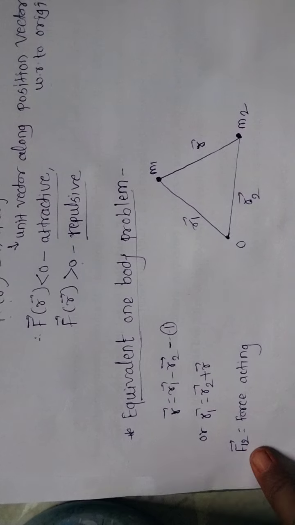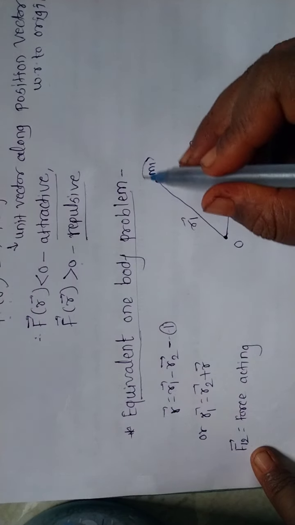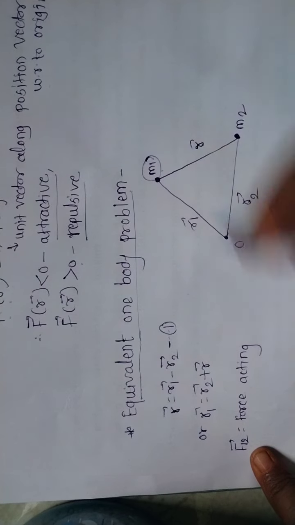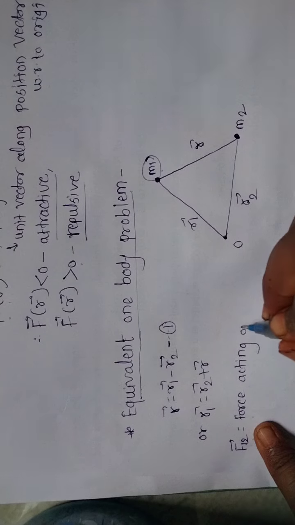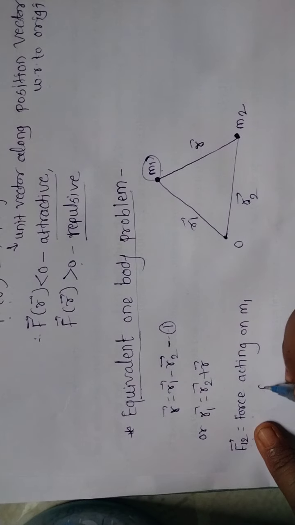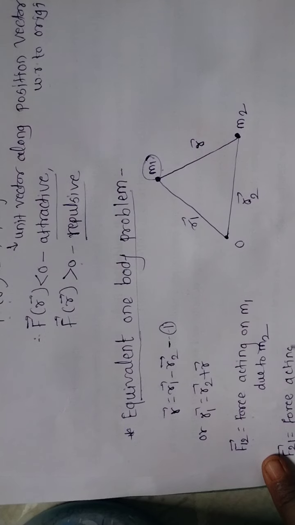Suppose F12 bar is the force acting on m1 due to m2. Let us consider F21 bar, the force acting on m2 due to m1.